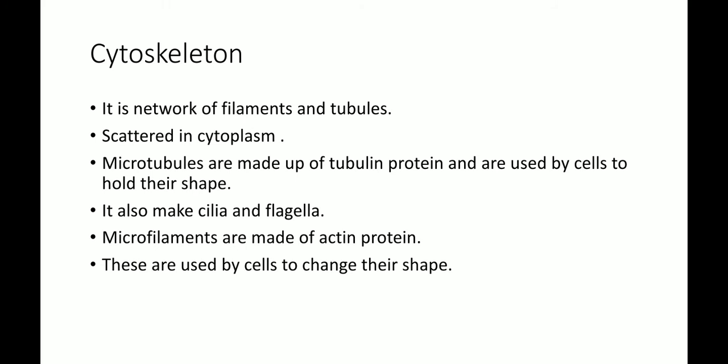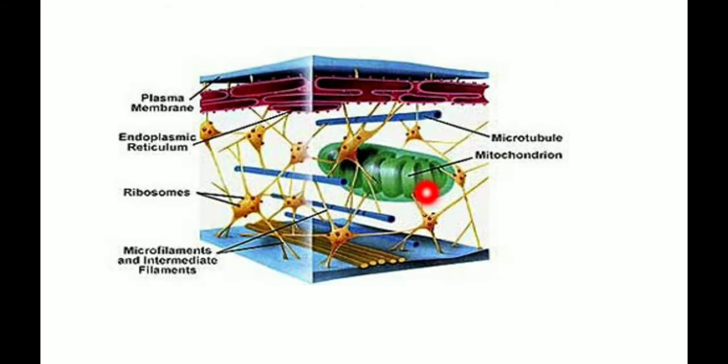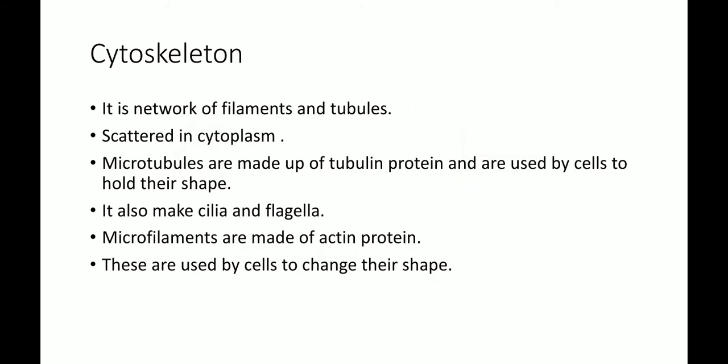Cytoskeleton is a network that is composed of microfilaments and microtubules. Look at the diagram. It is a skeleton-like structure that is composed of microtubules as well as microfilaments, and both of these are proteins. Now the cytoskeleton is scattered in the cytoplasm.